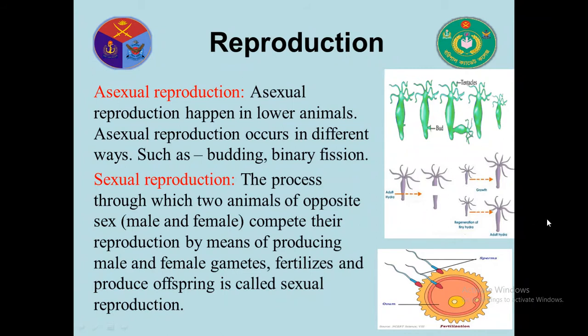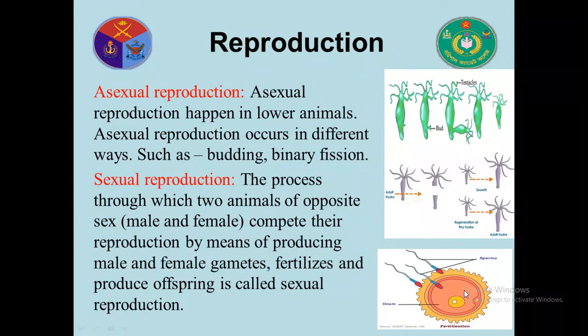And sexual reproduction means the process through which two animals of opposite sex, male and female, complete their reproduction by means of producing male and female gametes. So male and female gametes must be needed in this process, and they fertilize and produce offspring. This is called sexual reproduction. So look, this is sperm, this gamete comes from the male, and this is ovum, and it comes from the female.